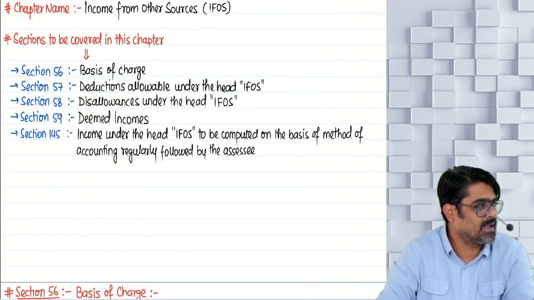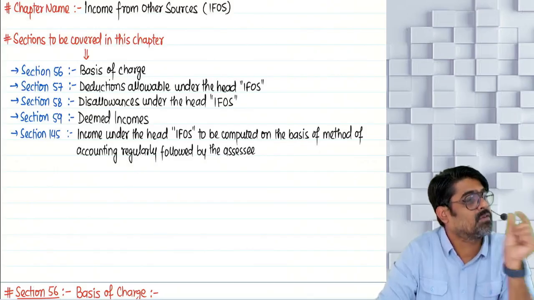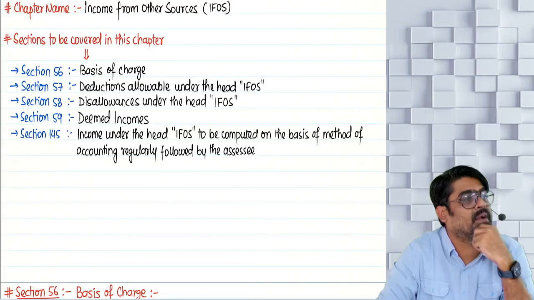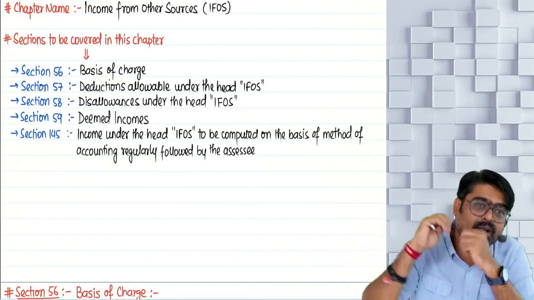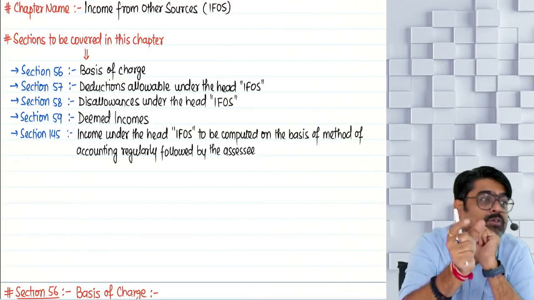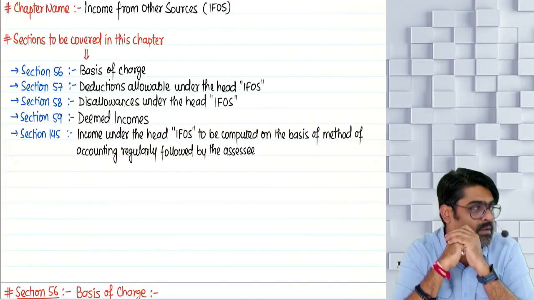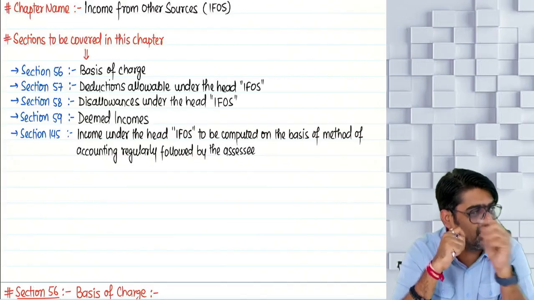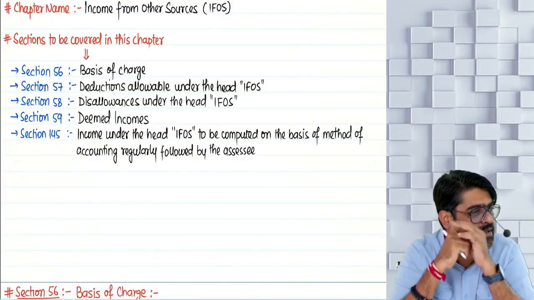Can I charge that interest under the head house property? Why? Because that source of income cannot be classified under the head house property. Can I charge that interest under the head capital gains? Why? Because that source of income, bank FD, cannot be classified under the head capital gain. Can I charge that under the head PGBP? That is not my business, no. That is not my profession, no.